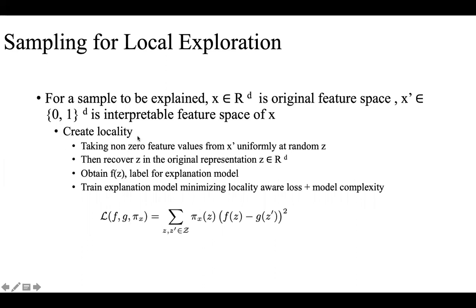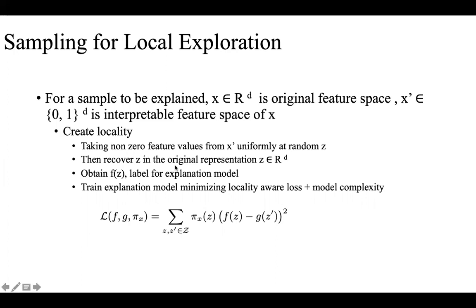N is a given parameter. From X, they create a set of n other instances, and on these n instances, they train an explanation model using the actual prediction as the label for this explanation model.